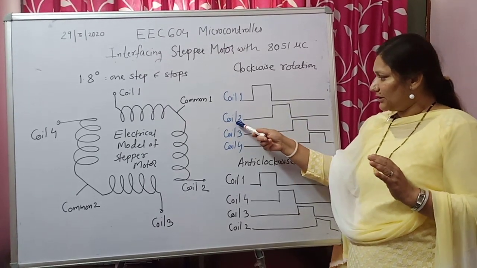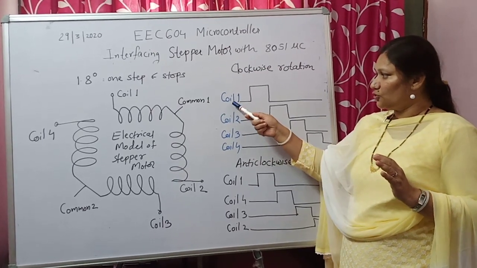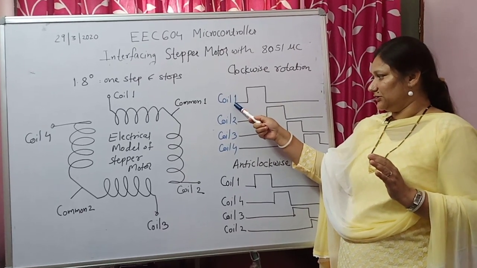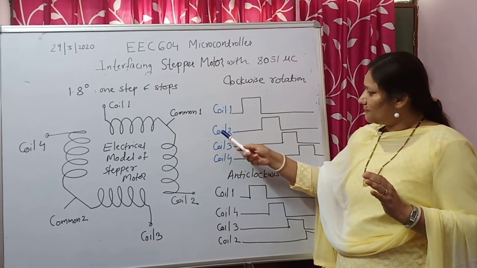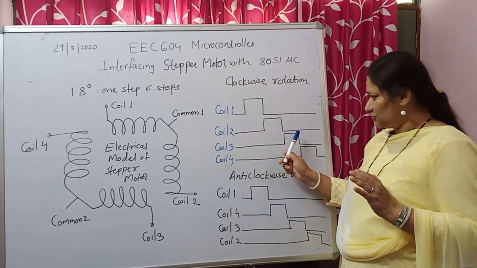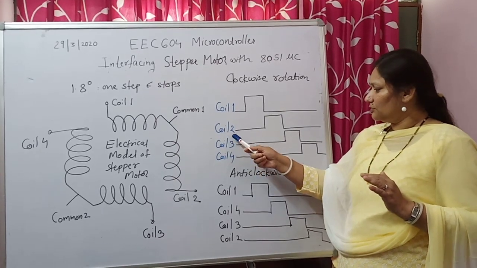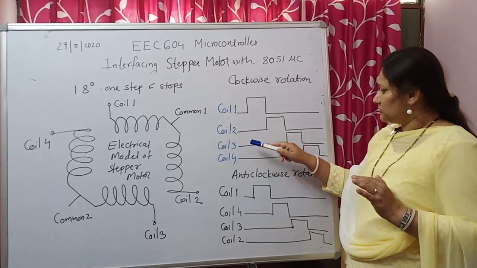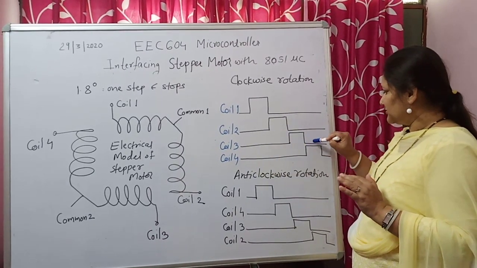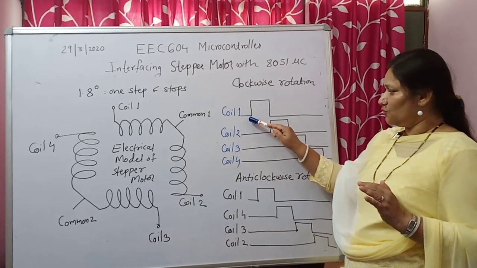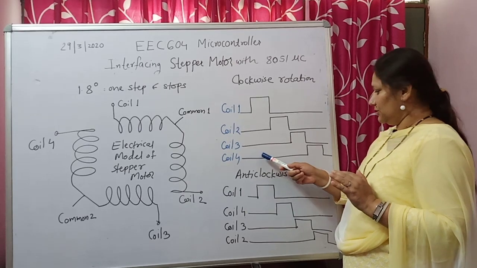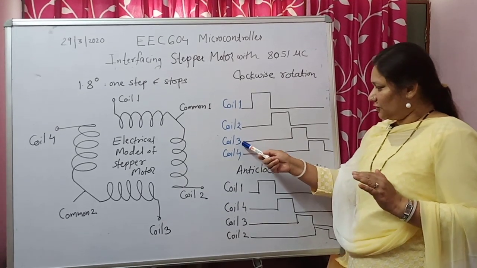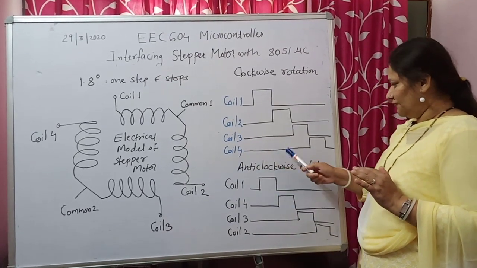When you are applying the pulse to coil 2, coil 1 is deactivated. After completion of the pulse to coil 2, you have to move to coil 3. Coil 3 will also get the same pulse, and during that period coil 1, coil 2 and coil 4 will not get any activation. Then after coil 3 you go to coil 4.